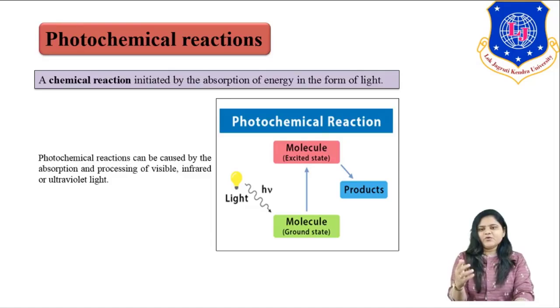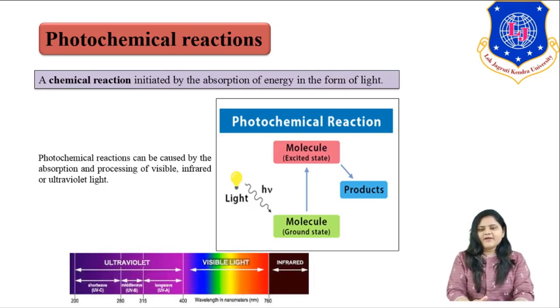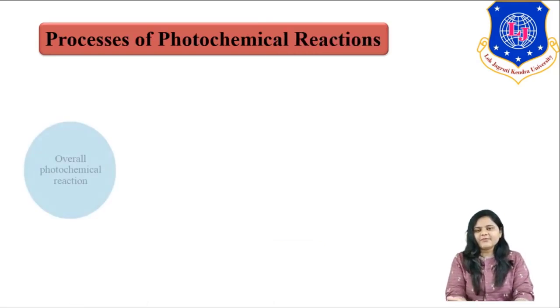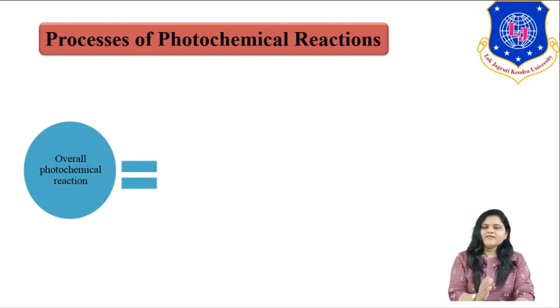Photochemical reactions can be caused by visible light, infrared or ultraviolet. So in the spectrum, the responsible wavelengths are ultraviolet, visible light and infrared. By absorbing any of this light, a chemical reaction can be initiated. Now we see the process of photochemical reaction. There are only two kinds of processes happening in a photochemical reaction. Overall, a photochemical reaction is a combination of a primary reaction and a secondary reaction.